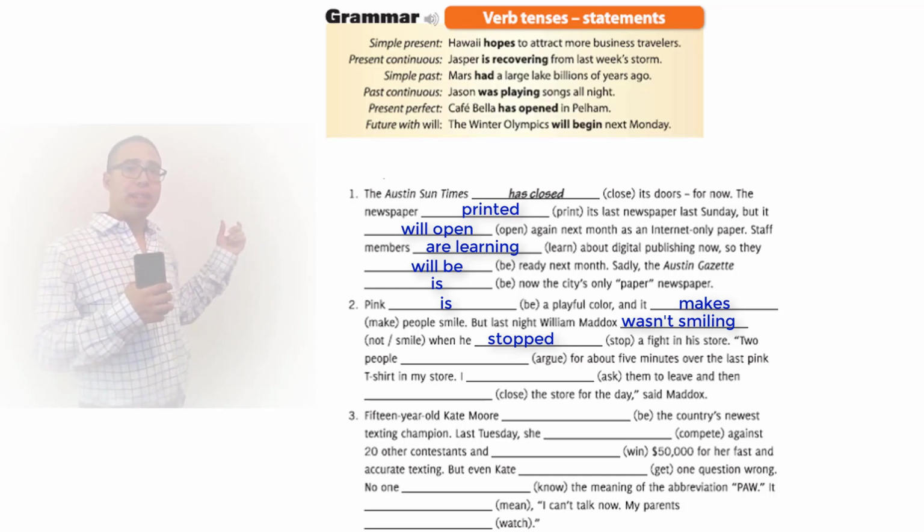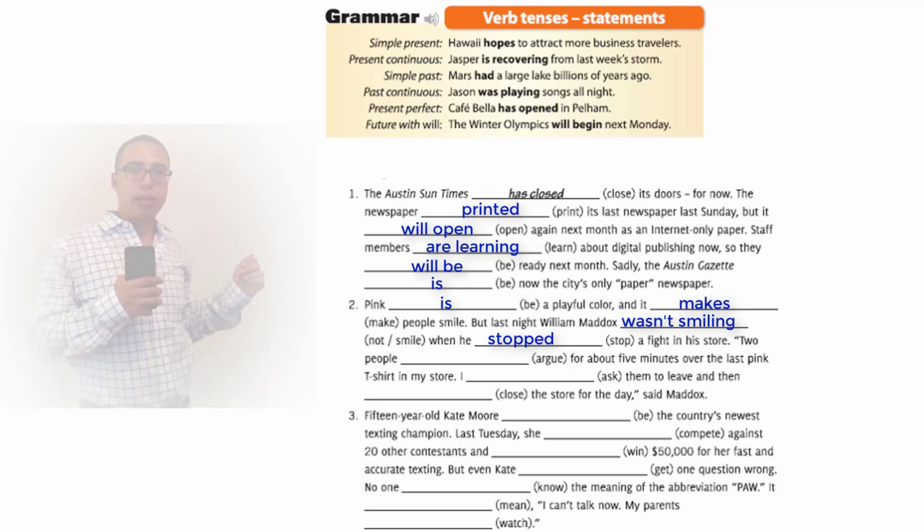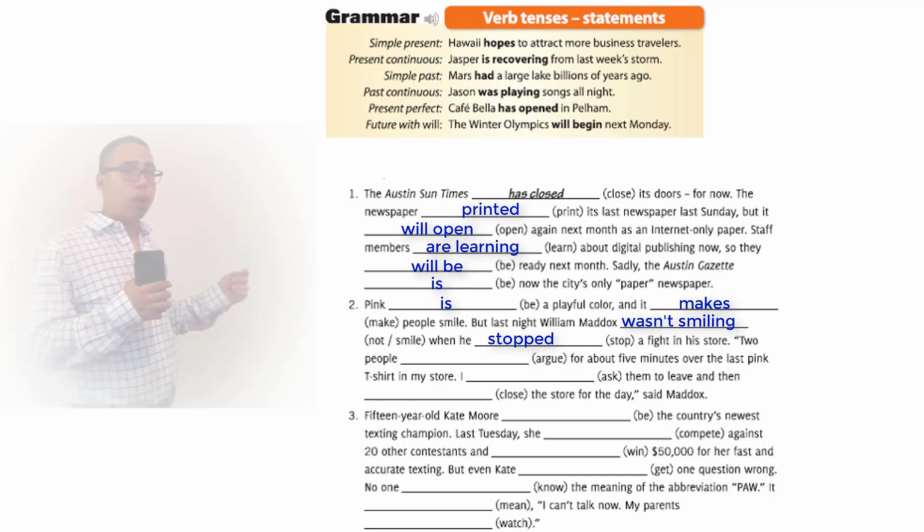Was, its auxiliary word, plus not, plus smile, in its continuous form, adding the ing at the end. So was not smiling, or wasn't smiling when he stopped a fight in the store. We got the verb stop, but we convert it into its past form, adding the ped at the end.